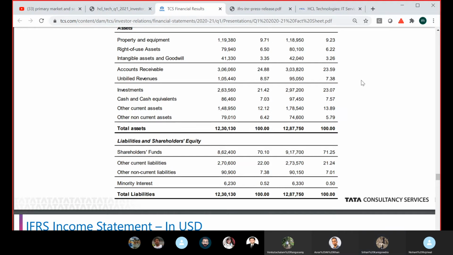How much is the denominator? 86,240, right?